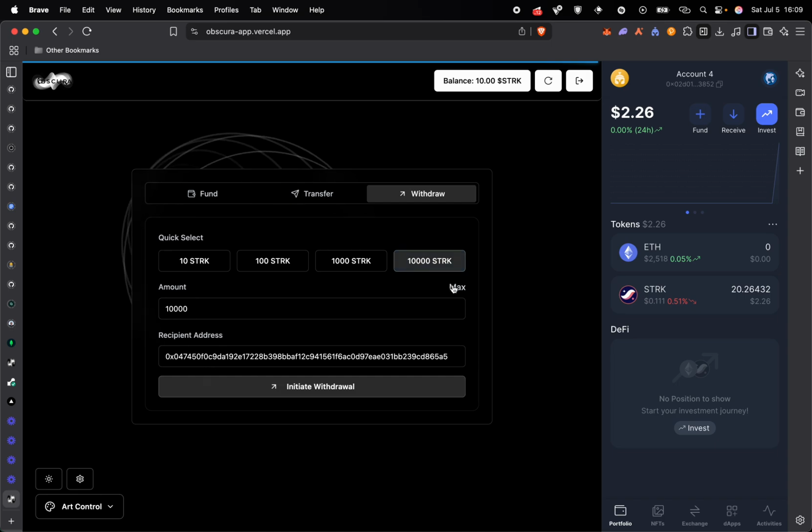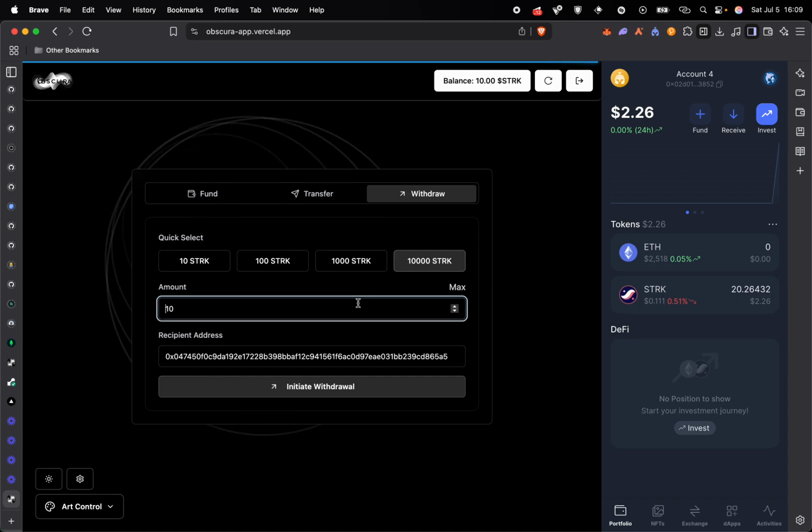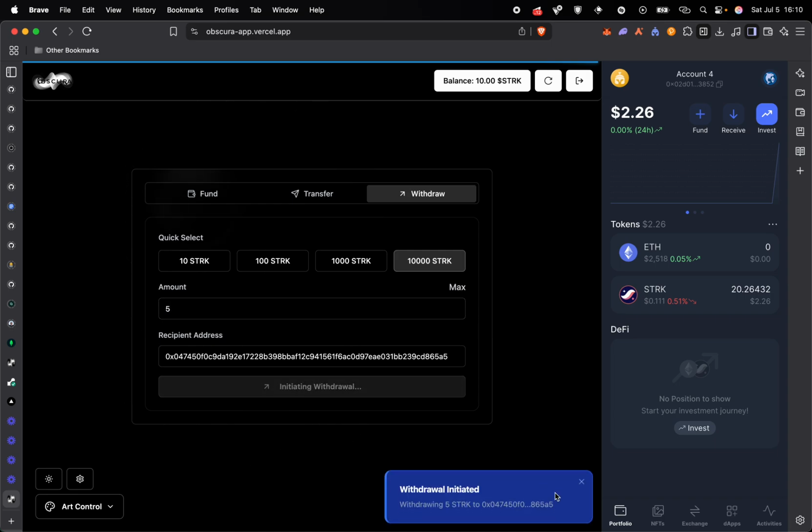The maximum you can do is 10,000 Stack. You can also do the shielded pool balance. Let's just do 5 now. Let's initiate the withdrawal.